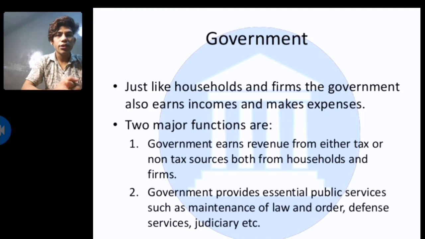Government. Basically, just like a household or firm, the government also earns income and makes expenses. Two major functions are, first, the government earns revenue from tax or non-tax sources, both from the household and firm, and second, the government provides essential public services such as maintenance of law and order, defense services, etc.